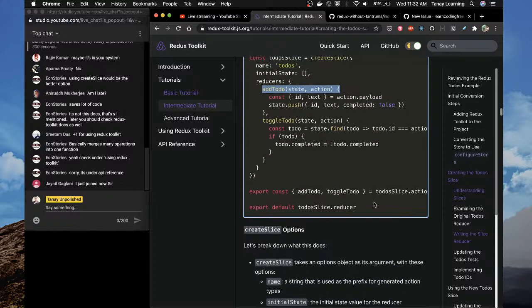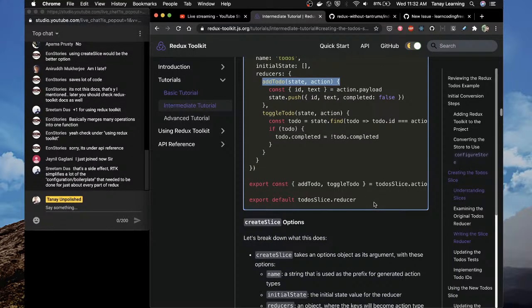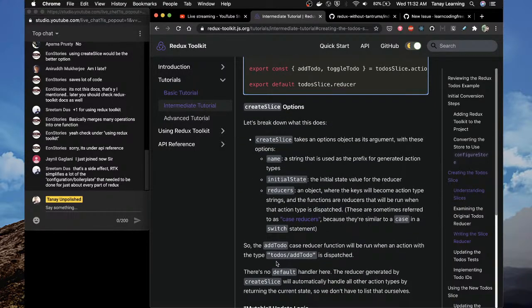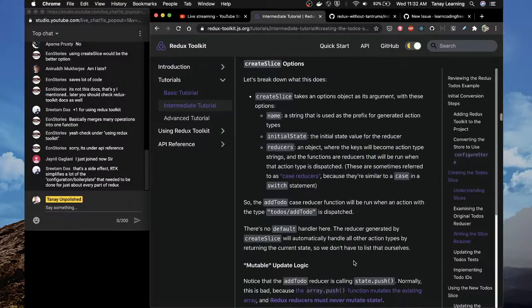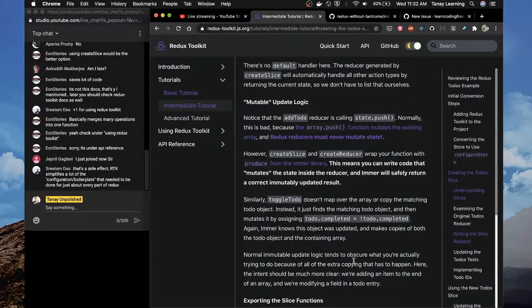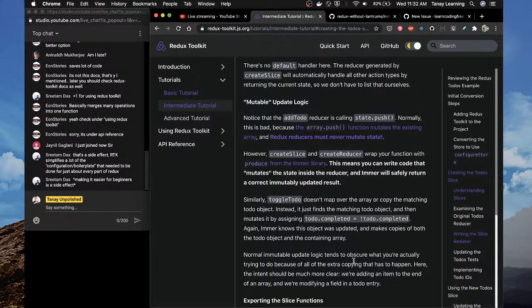Just trying to understand what they have done to Redux in the last 3-4 years.